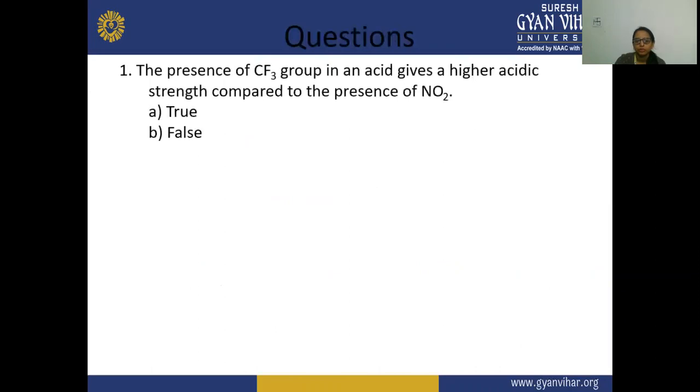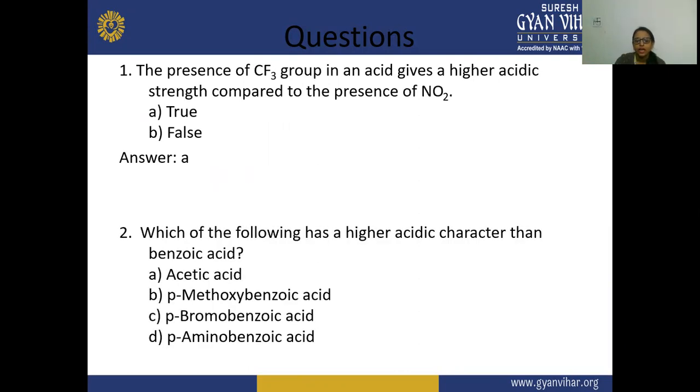So these are some of the questions. The presence of a CF3 group in the acid gives a higher acidic strength compared to the presence of NO2. True or false? True. Which of the following has a higher acidic character than benzoic acid? So it's p-bromobenzoic acid.